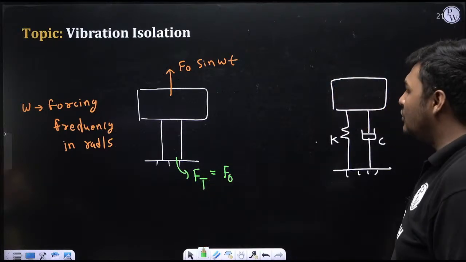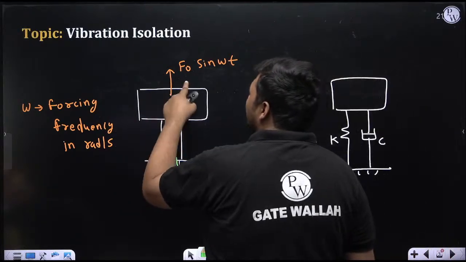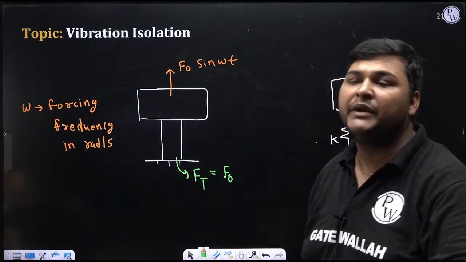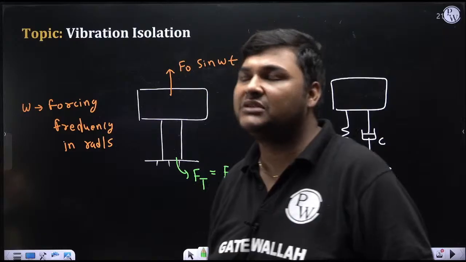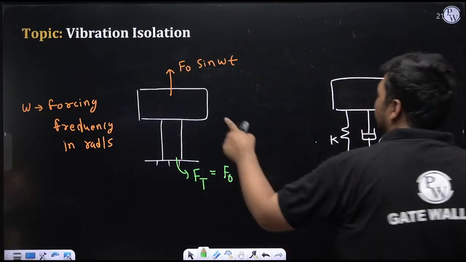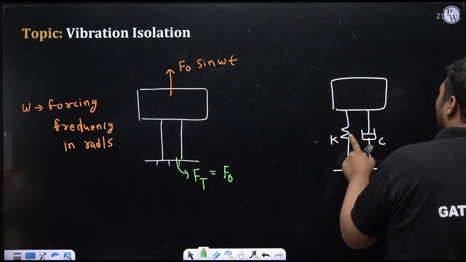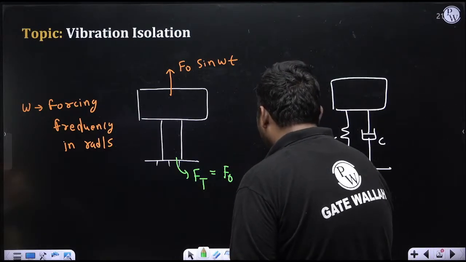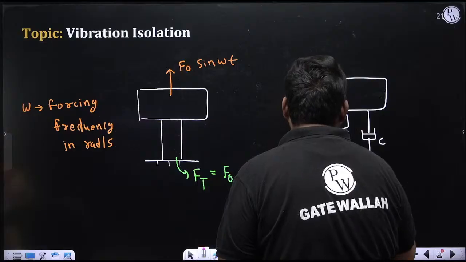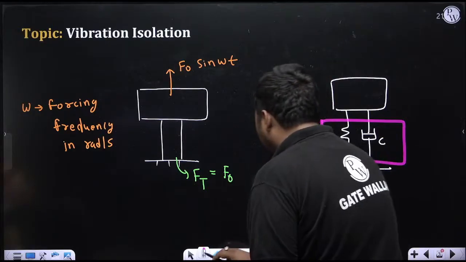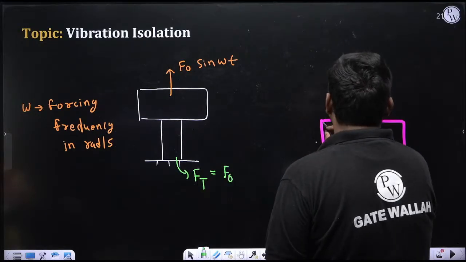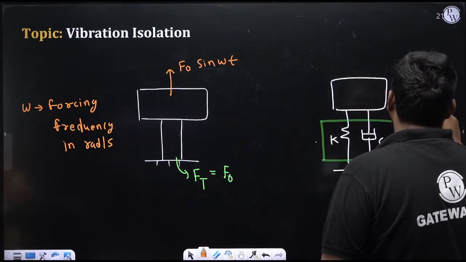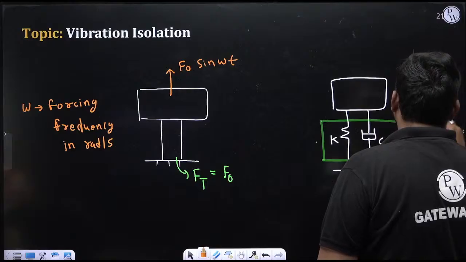For that, I will try to isolate this part of the system from the base. For isolation, I generally use a spring and damper, because right now we are studying vibration isolation. So instead of transferring this force through a rigid structure, I am transferring it through a spring and damper. This spring and damper in combined form, by which I am transferring force to the base, is known as vibration isolation.